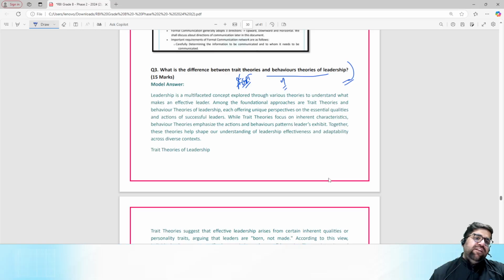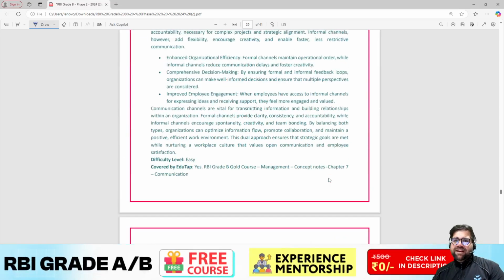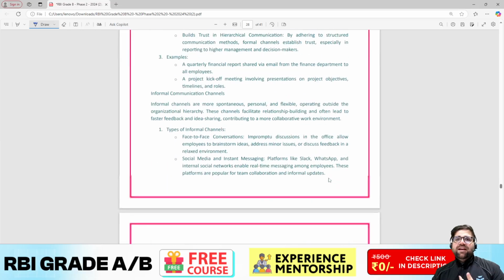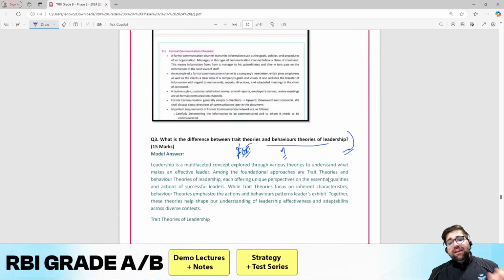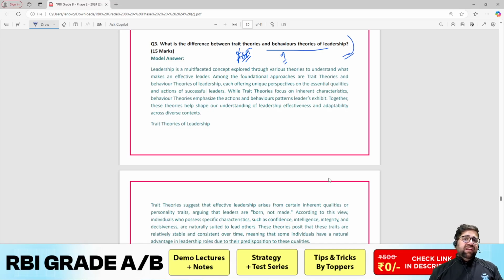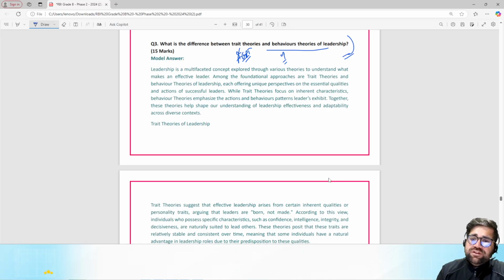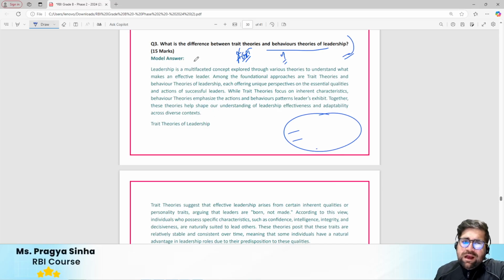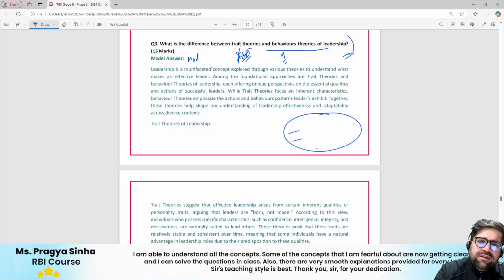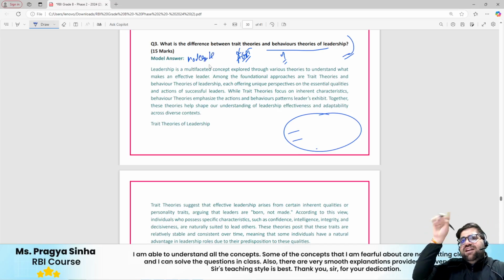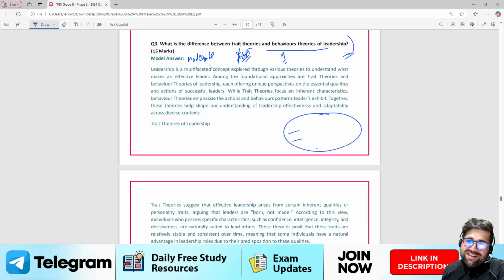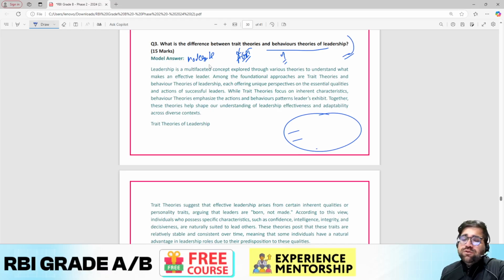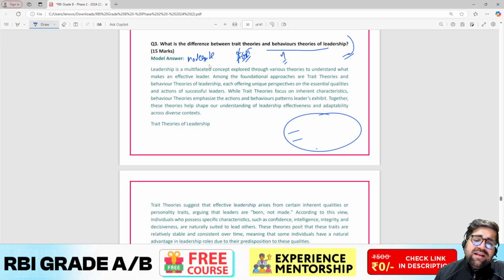So what I would have done is, if the first two questions are in my target list, I will do them. But if you want to attempt this particular question, trait and behavioral, then you will have to do mind mapping first. You have to write what points you will write first, and then you have to start typing the answers. Still, according to me, this is a moderate question. The first two questions which we have seen, the channel one and the derivative ones, are comparatively easier. Derivatives and communication are easier as compared to trait.